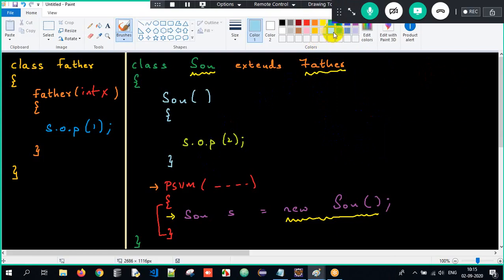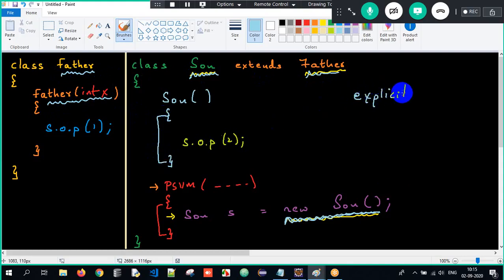Understand carefully. When you create an object of a class, and if that class has a superclass, and if that superclass has a parameterized constructor, the subclass constructor has to invoke it explicitly.